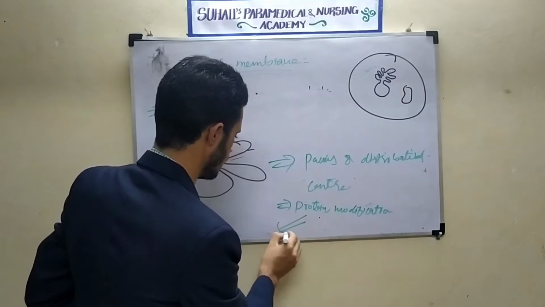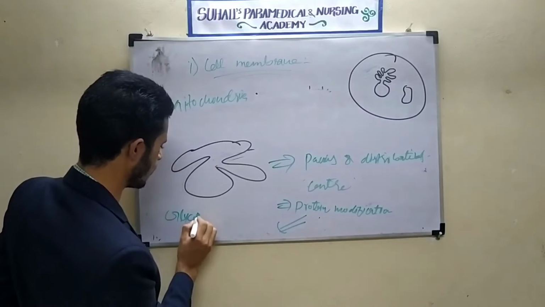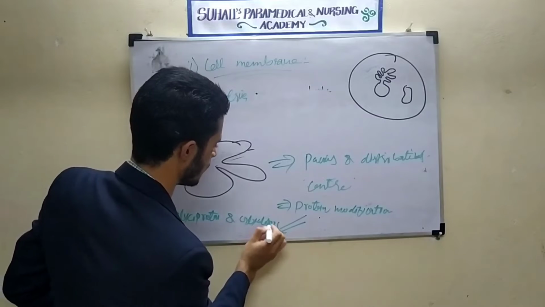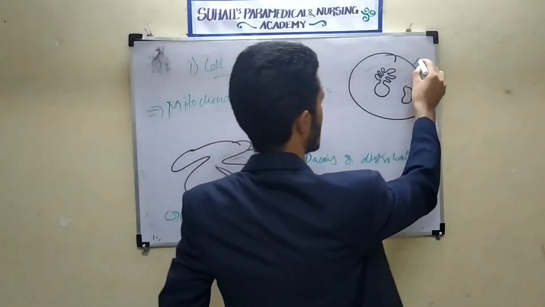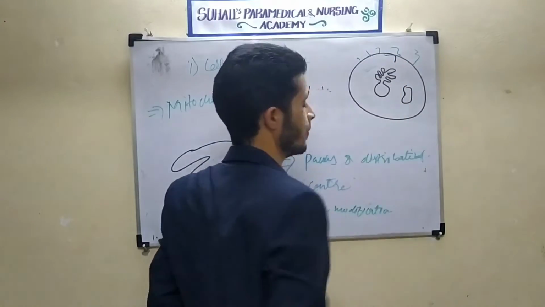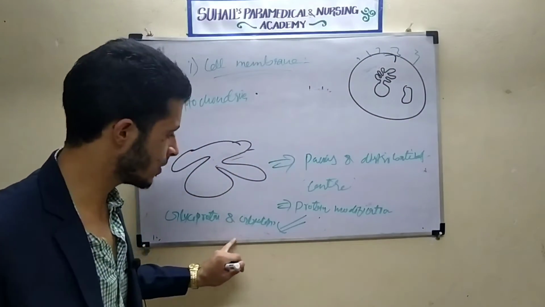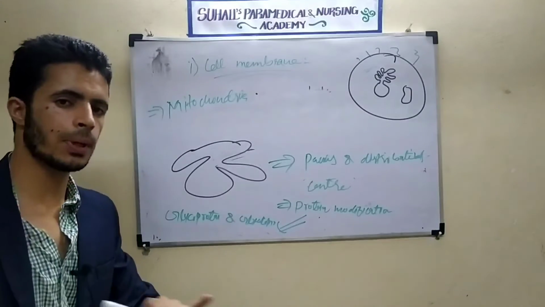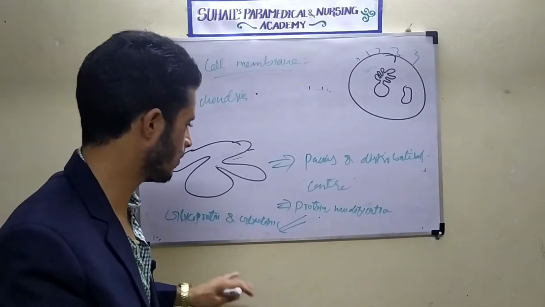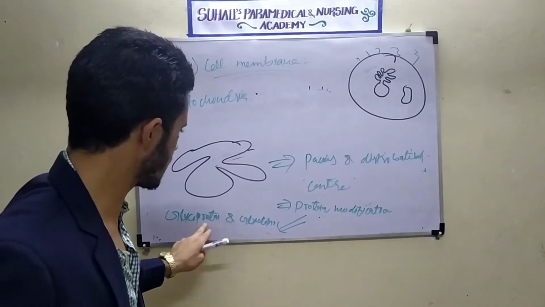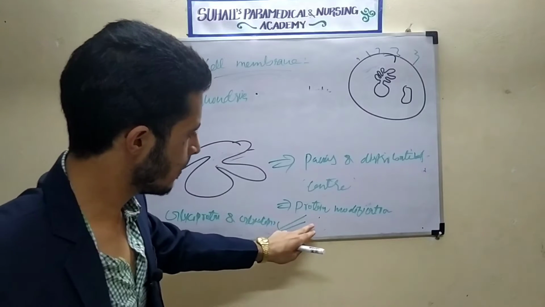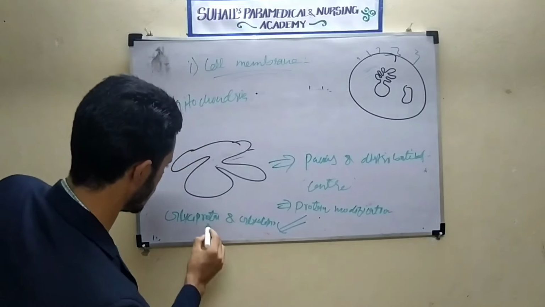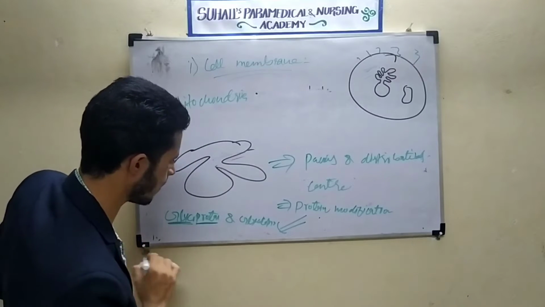So protein modification includes glycoprotein and glycolipid, which I told you are found on the external plasma membrane. They can act as receptors, they can act as MHC, that is major histocompatibility complex. MHC is a different phenomenon, I will not go deep. Glycoproteins and glycolipids are modified proteins, because glyco means carbohydrate part will be there.